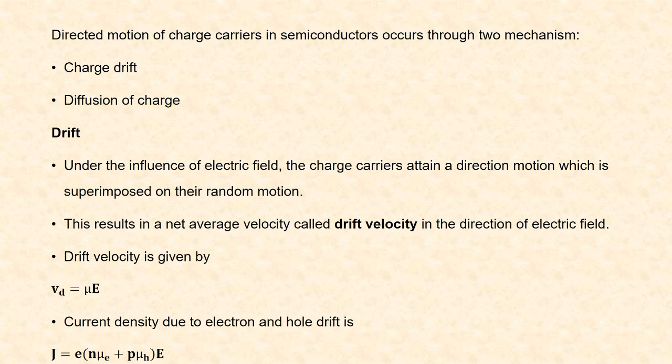The drift velocity is given by Vd is equal to mu into E. Mu is the mobility and E is the electric field strength. Current density due to electron and hole drift is given by J is equal to e into n into mu e plus p into mu h into E.